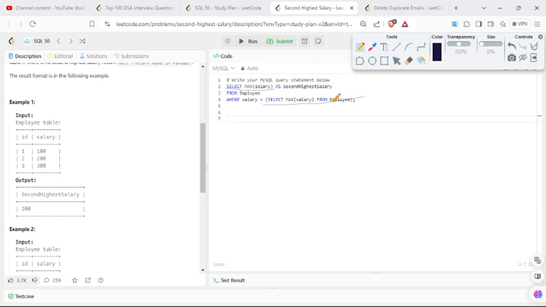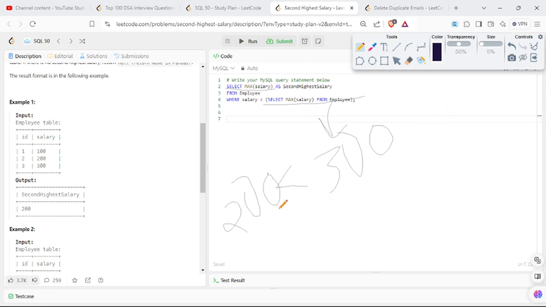This inner statement, select max salary from Employee, will return the highest salary, which is 300. But we have to calculate the second highest salary, which is just the next smaller. So what will we get from here? The next smaller than 300 is 200. So we will get 200. Now 200 is the second highest salary, so we will return this. This is a simple approach.